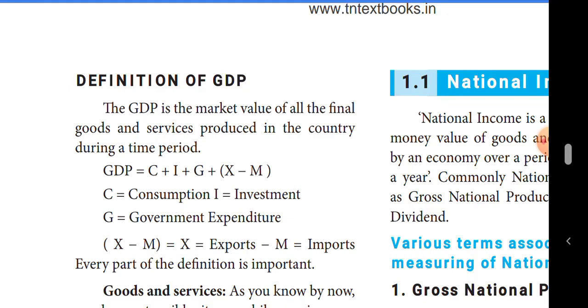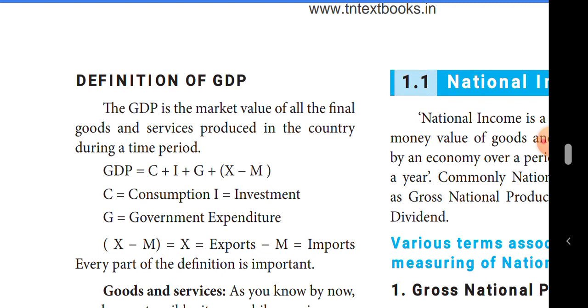Intangible means the work done in that production area, that is called services. The service activities are intangible. Now can you understand, students, about tangible and intangible? The produced goods items are tangible. Those who are doing that production work, that is called intangible.